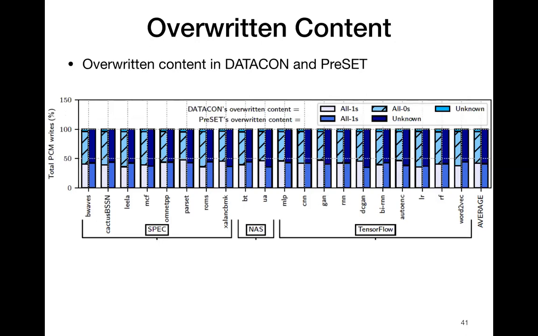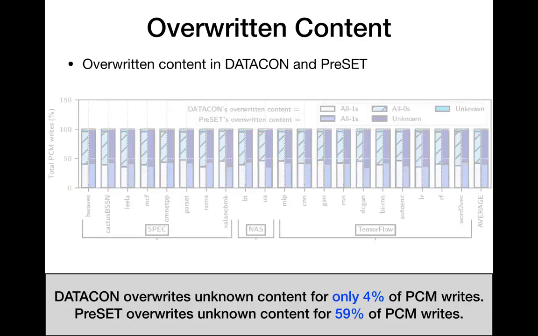For comparison, we show the fraction of PCM writes in preset distributed into writes that overwrite all ones and unknown content. We see that DATACON overwrites unknown content for only 4% of PCM writes, whereas preset overwrites unknown content for 59% of PCM writes. By overwriting unknown content for fewer PCM writes, DATACON significantly improves performance and energy consumption.